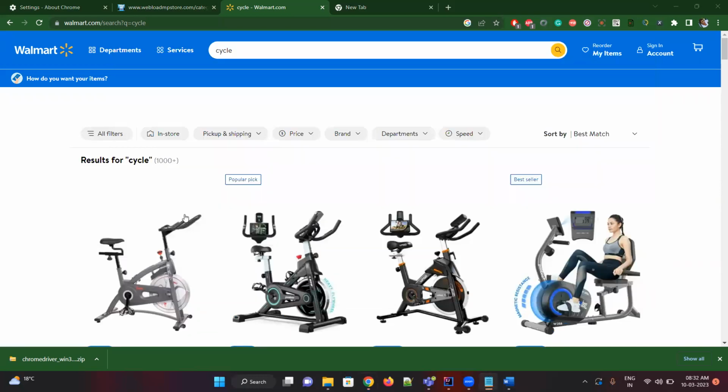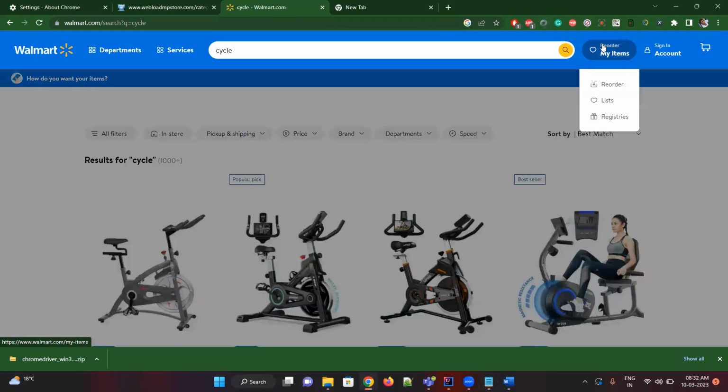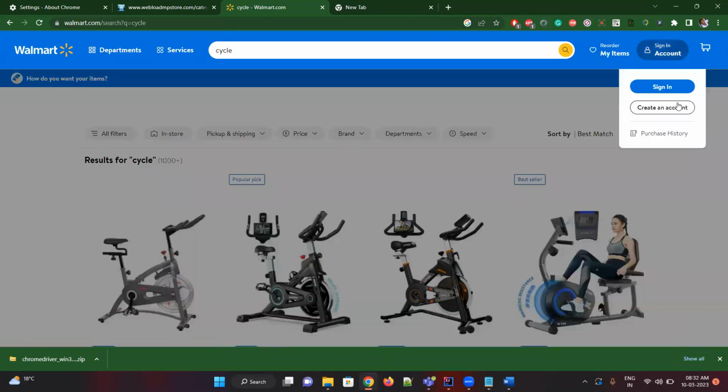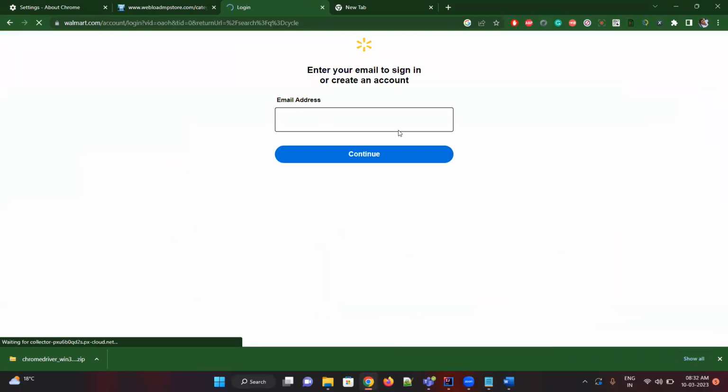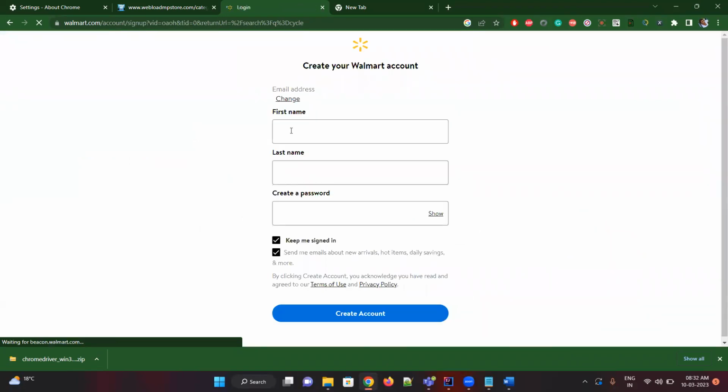Then we should know what objects are. For example, this is a text box, this is a link. Suppose if you go to sign in, there are buttons. Okay, let's go to create account. This is a text box to enter the text. This is a checkbox, and radio buttons. You should know what each is meant for. Even if you click on a checkbox, it should work. But with radio buttons, you have to select either one of the radio buttons.